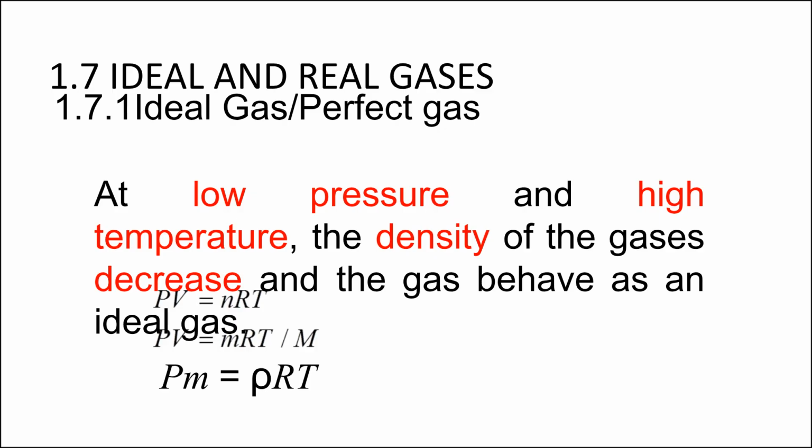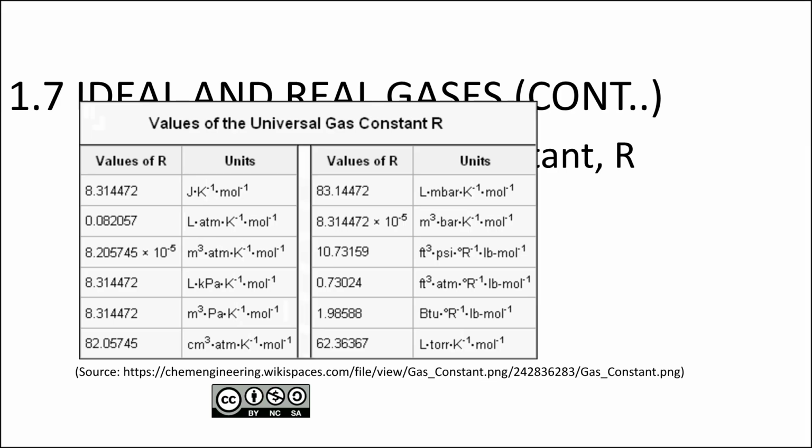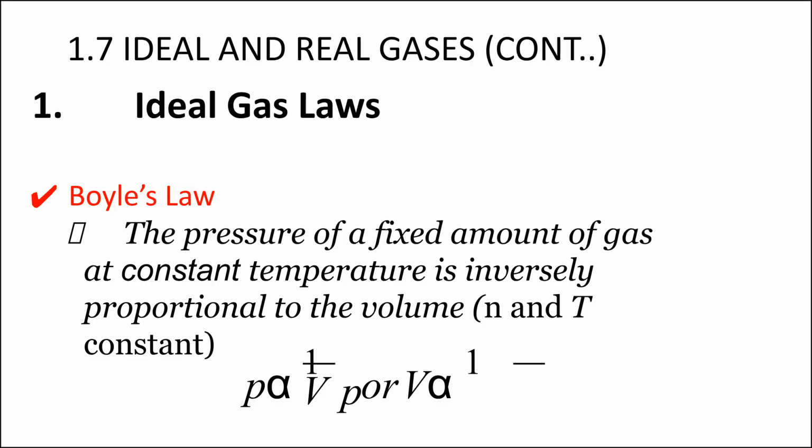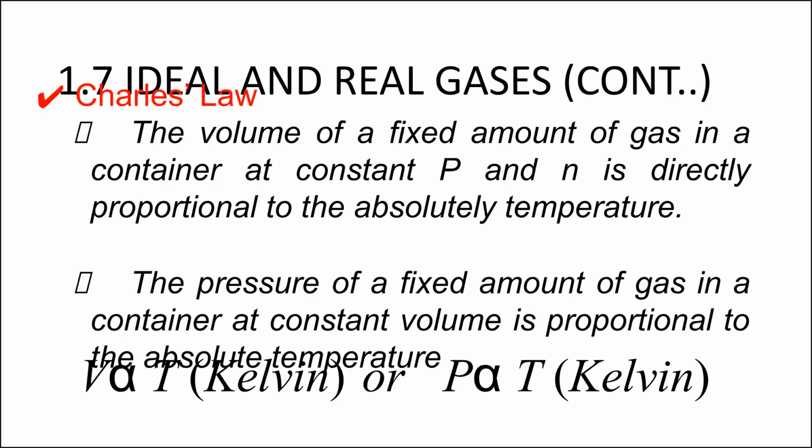Gases behave ideally at low pressure and high temperature, where their density decreases. The gas constant, R, has various values depending on the units used. Boyle's law states that at constant temperature, the pressure of a fixed amount of gas is inversely proportional to its volume. Charles' law has 2 parts.